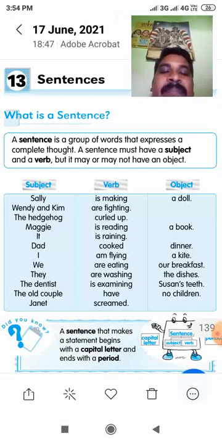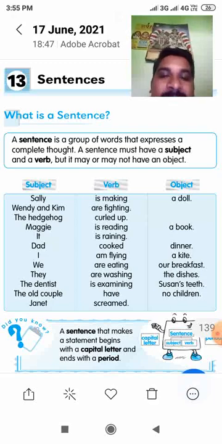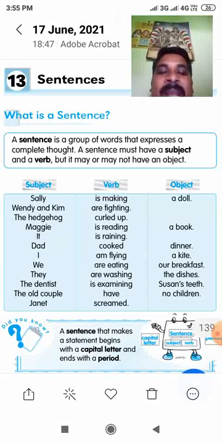Otherwise, it's a phrase. Then, Maggie is reading a book. This is a sentence. This sentence has subject, verb, and object. It gives complete meaning. Next, it is raining. This is also a meaningful sentence. Dad cooked dinner. This sentence also gives complete meaning. I am flying a kite. I is the subject, am flying is the verb, a kite is the object. So this sentence gives complete meaning.